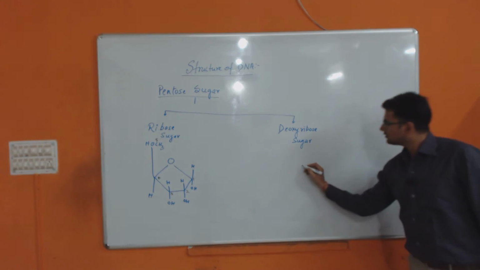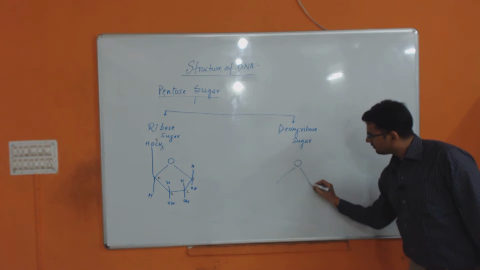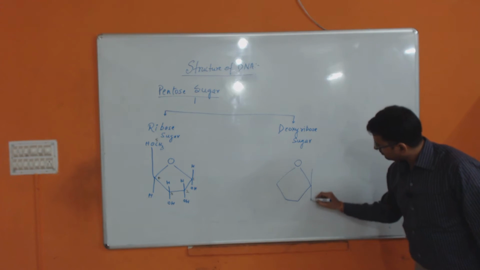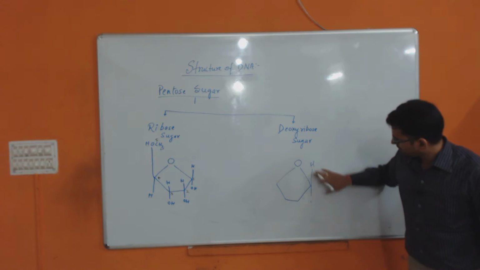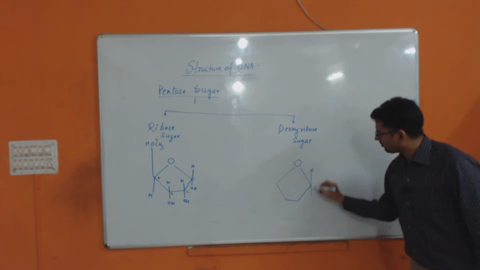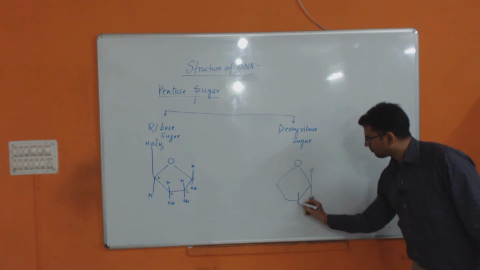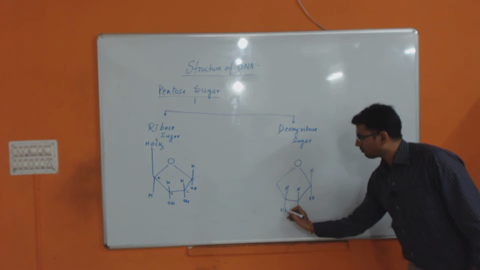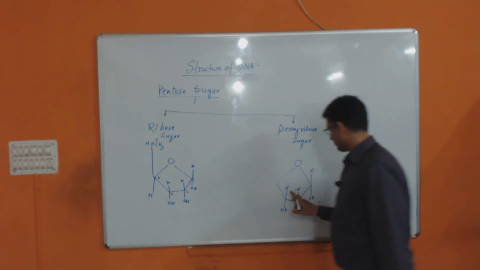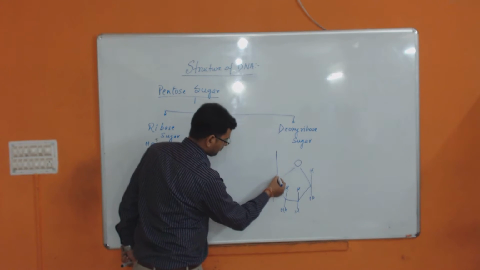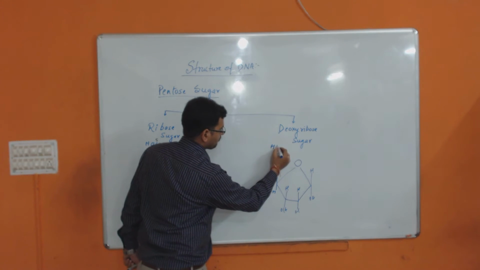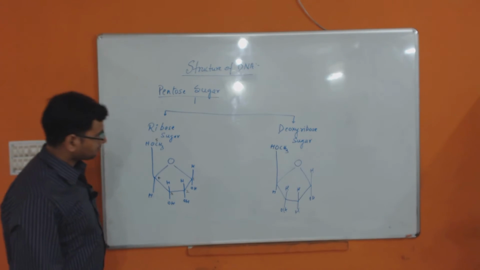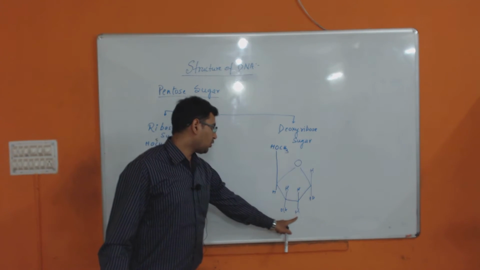In deoxyribose sugar, the structure will be the same. There is also H, not O. Here there is no oxygen.